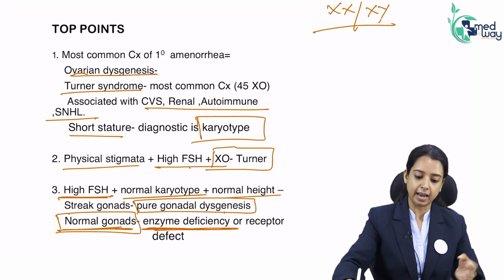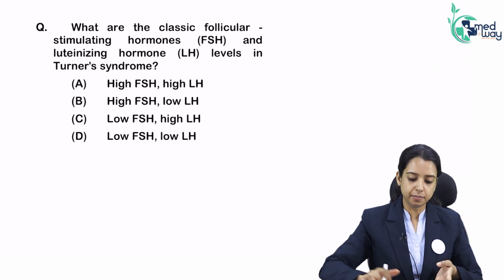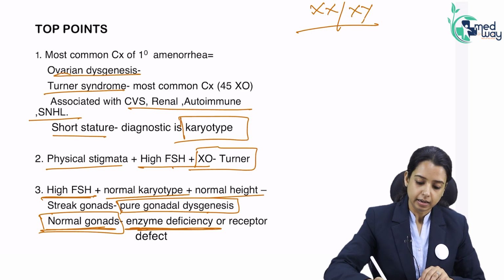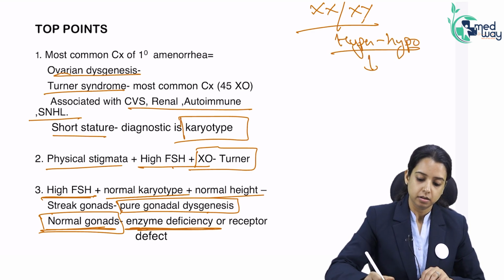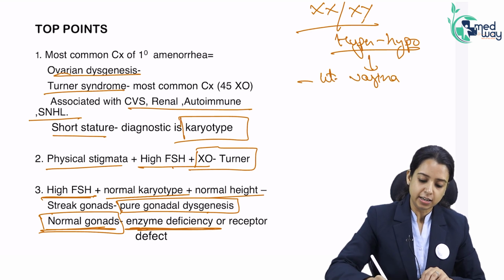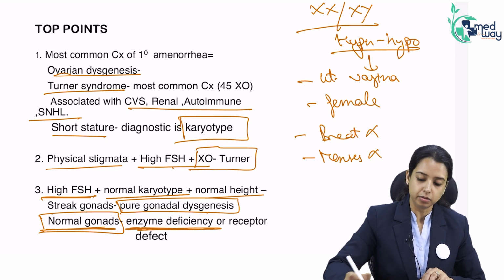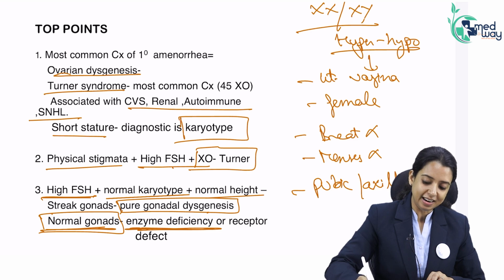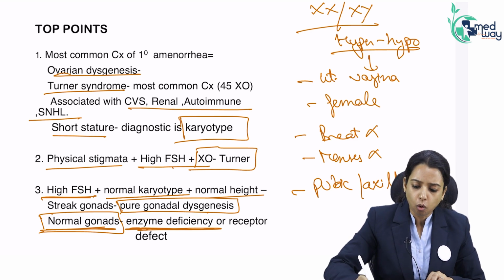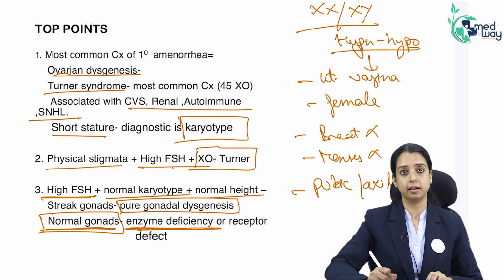Right? Again, how does the patient with hypergonadotropic hypogonadism present? Internally, uterus, vagina, all of them are present. Externally, female. Breast absent. Menses absent. Pubic and axillary hair, very important point. If you remember our class on puberty, what is responsible for pubic and axillary hair?